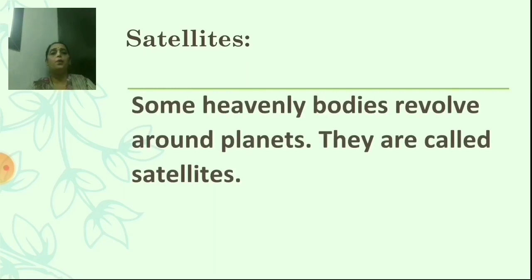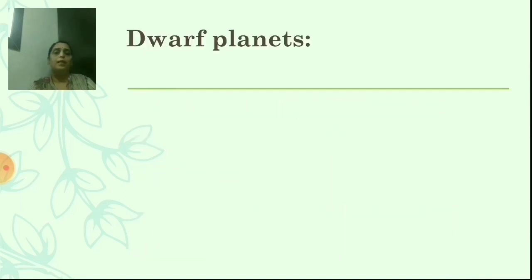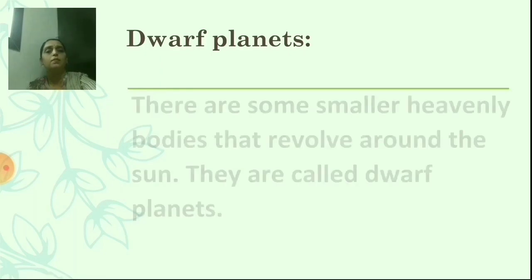Some heavenly bodies revolve around planets. They are called satellites. For example, the Moon is a satellite of the Earth. As you know, we can see the Moon from the Earth. Yes, and the Moon revolves around the Earth. Earth is a planet and the Moon is the satellite of the Earth. Okay. Next is dwarf planets.